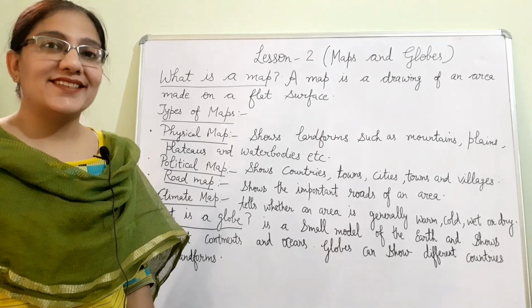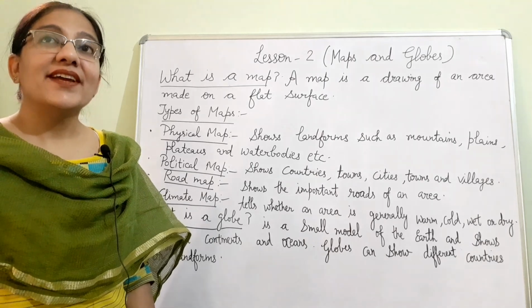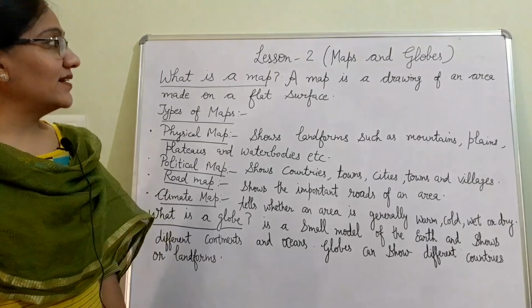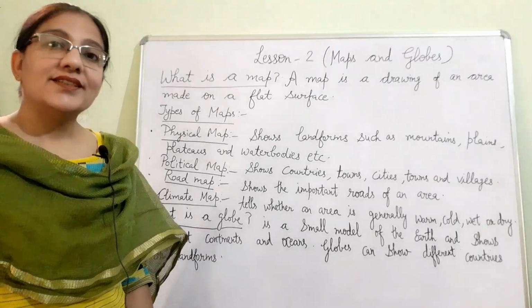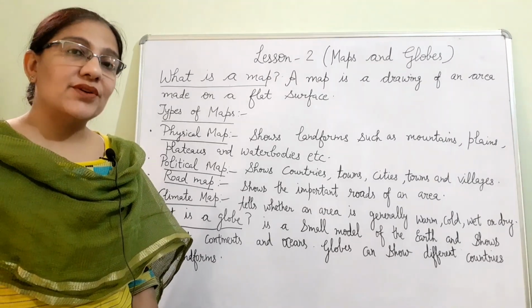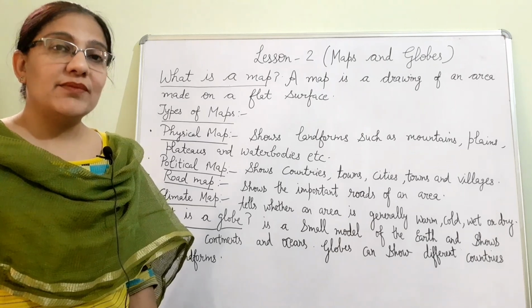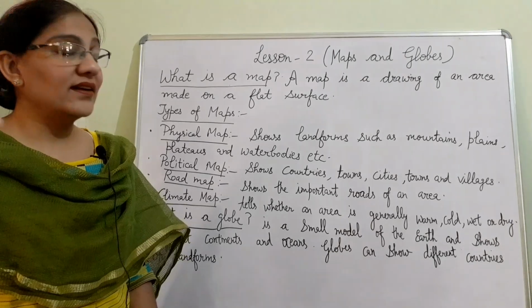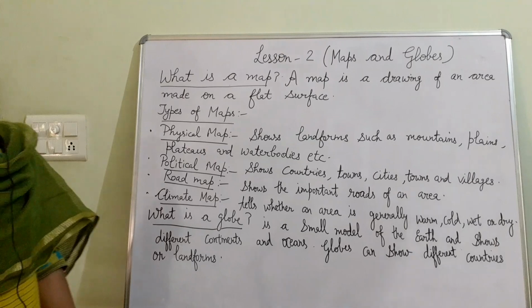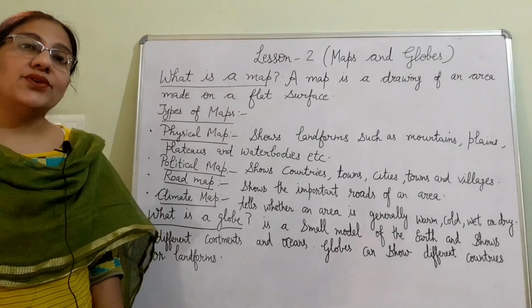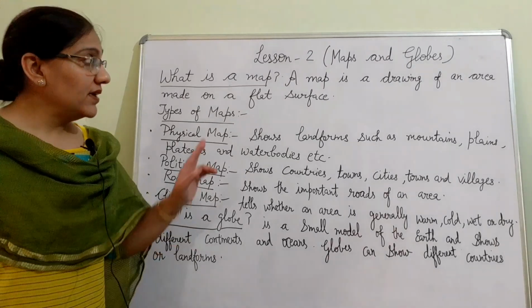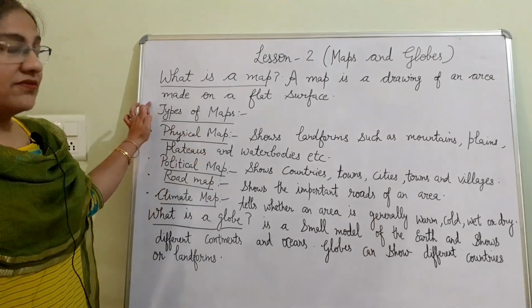Morning, dear students. In our first chapter, we had read about our earth. Now we are going to start a new chapter, lesson 2. The name of the chapter is Maps and Globes. What is a map? A map is the drawing of an area made on a flat surface.